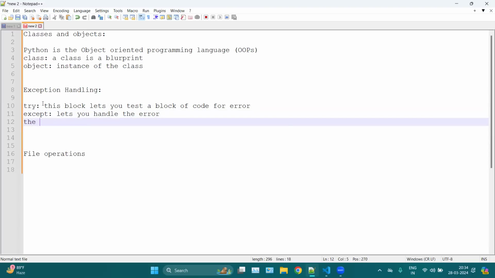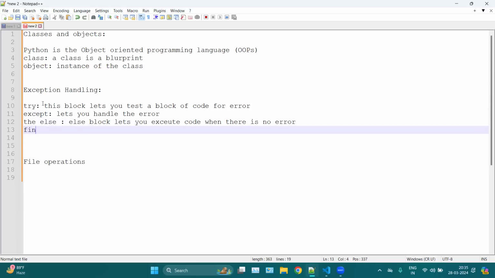And then we have the else block. So the else block lets you execute code when there is no error. And then there's one more block, which is finally. The finally block will let you execute code regardless of any error in your code. Okay.